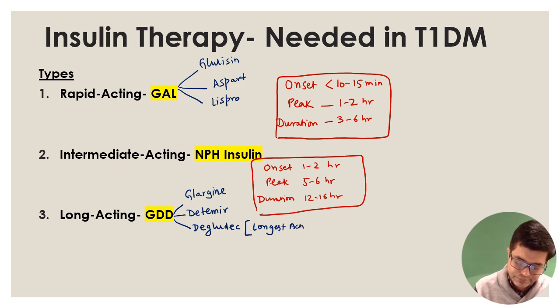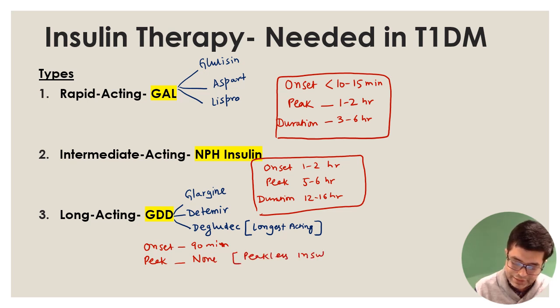When you talk about these long-acting insulins, what are the values you need to remember? First of all, the onset of their action is 1.5 hours, that is 90 minutes minimum. They do not produce a peak. So peak is none. So they are also called peakless insulins. Remember, long-acting insulins are also called peakless insulins.